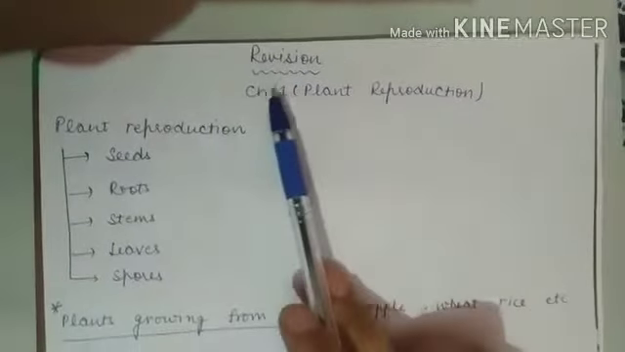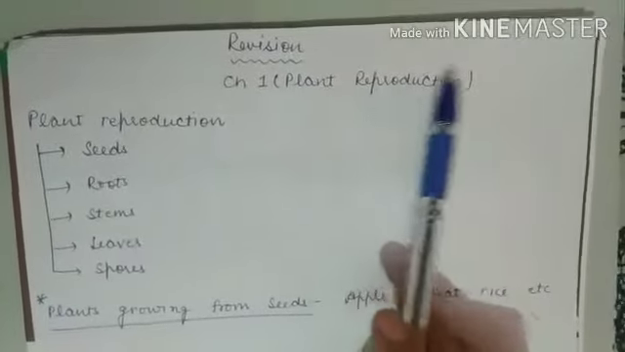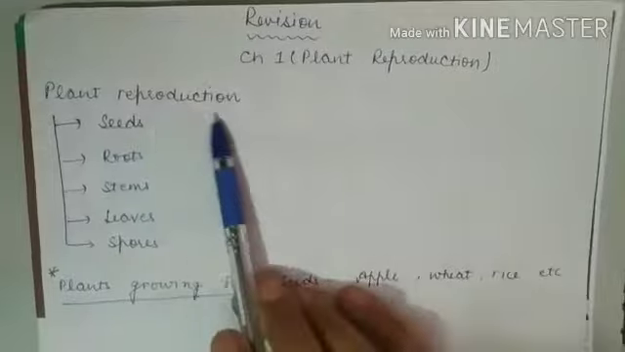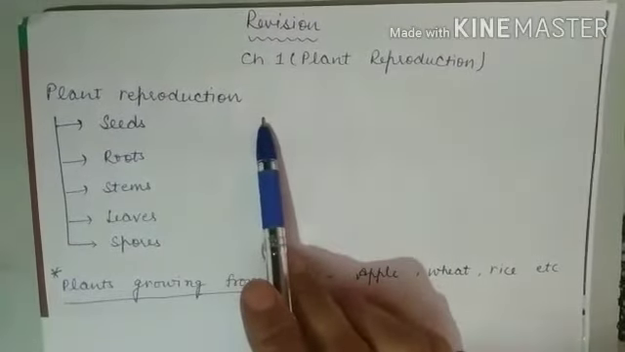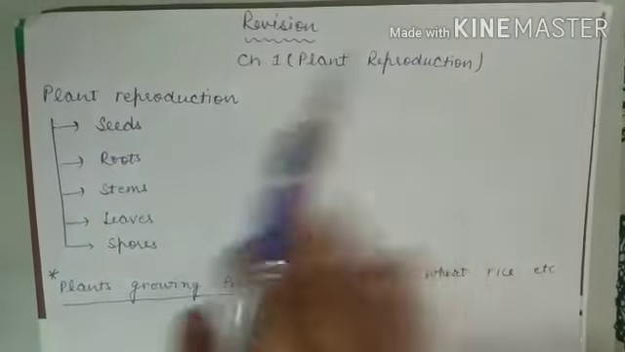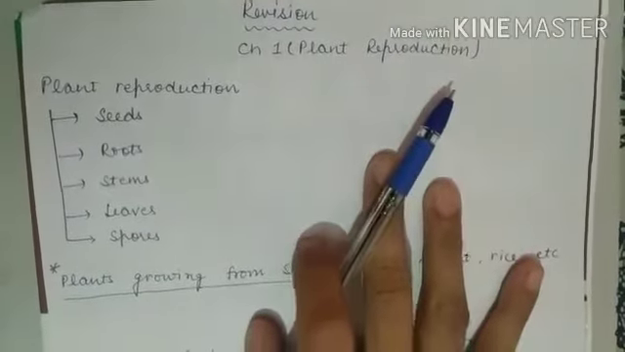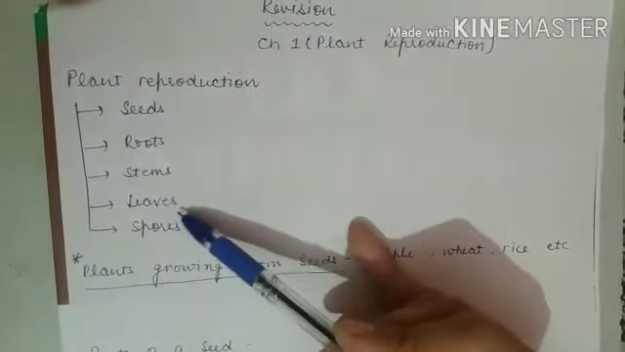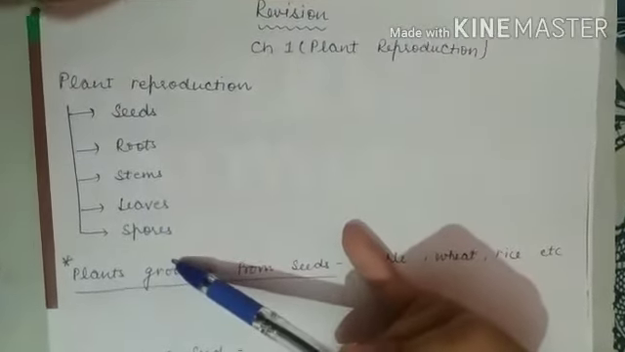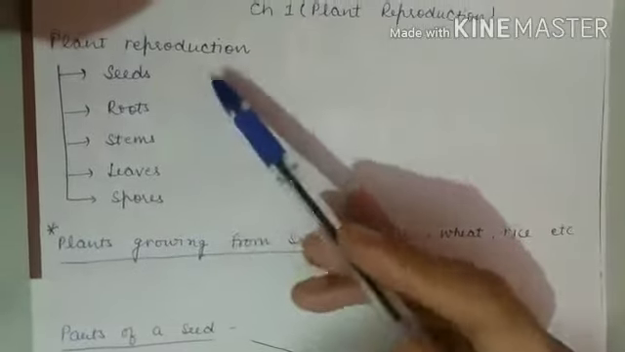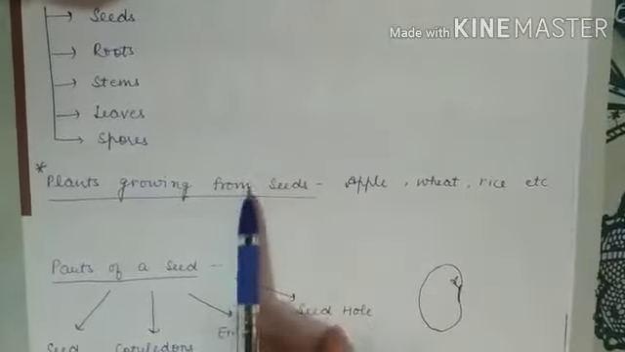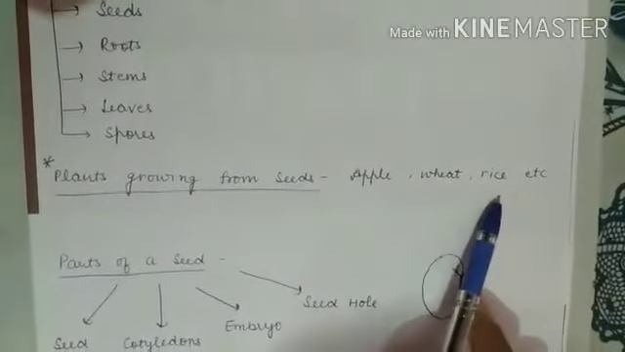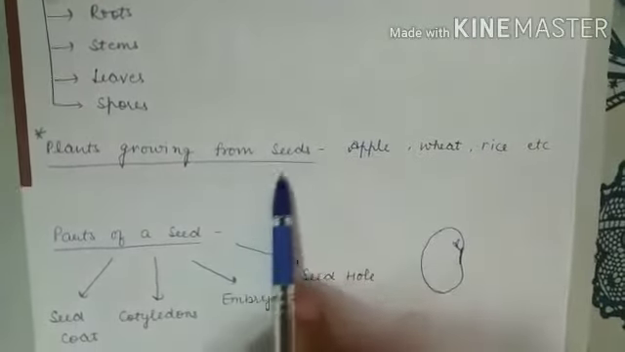Today we will revise our chapter number 1, plant reproduction. Students, I told you that plant reproduction is the process by which plants increase their number by different ways. Plants can reproduce through seeds, roots, stems, leaves, and spores. Now we will discuss how plants grow from seeds. Some plants like apple, wheat, rice can grow from seeds.